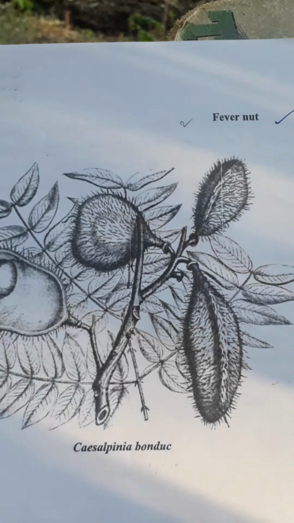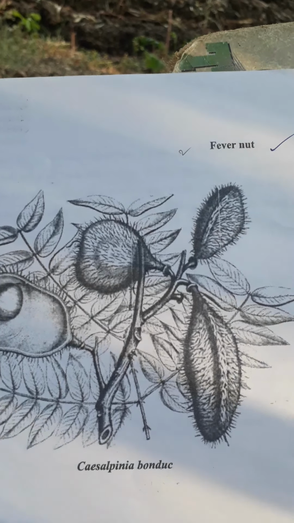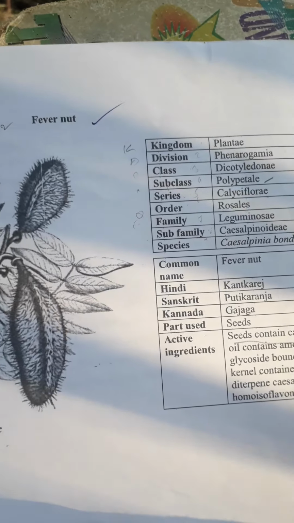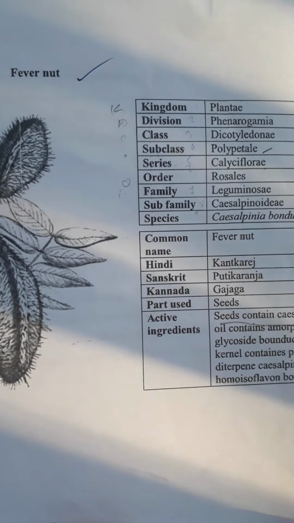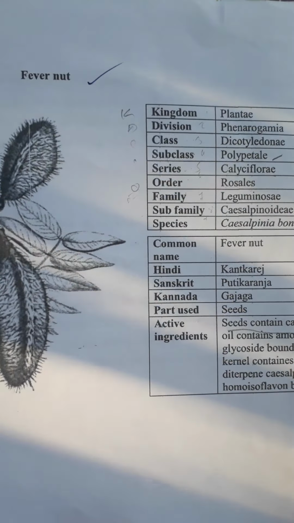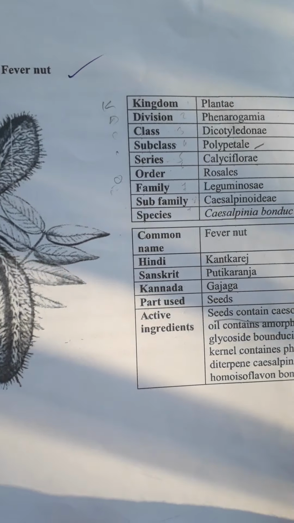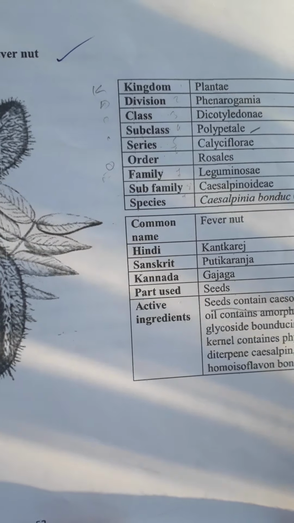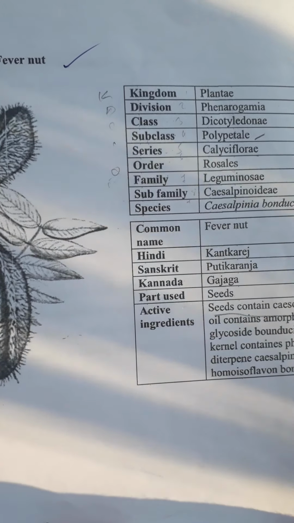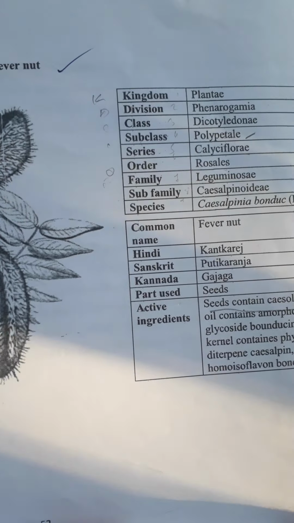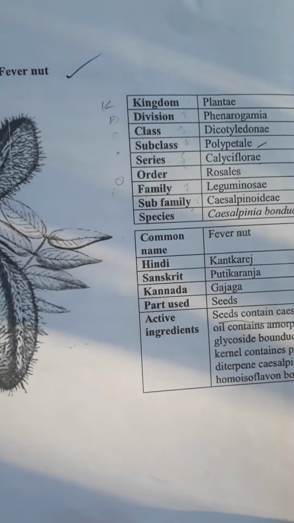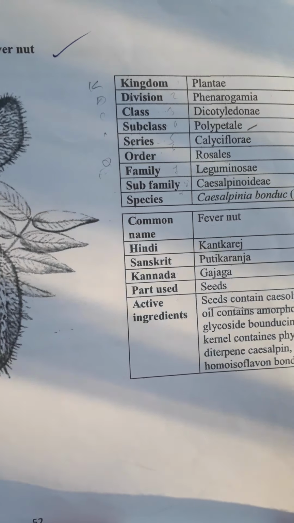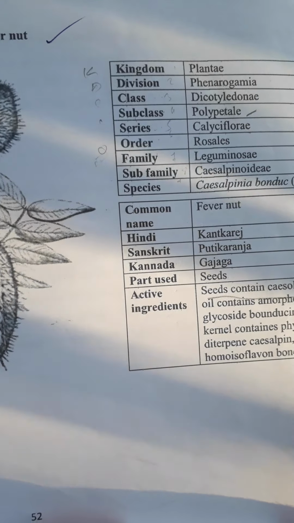The design which I'm showing here is the fever nut, and when it comes to the classification, it belongs to the kingdom Plantae, division Phanerogamia, class Dicotyledonae, subclass Polypetalae, series Calciflorae, and order Rosales. Just remember one thing: whenever it comes to the order, it always ends with LES. Okay. And now the family is Leguminosae, subfamily Caesalpinoideae, and species Caesalpinia bonduc.